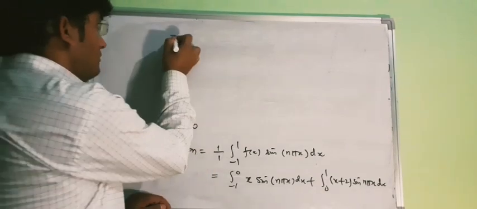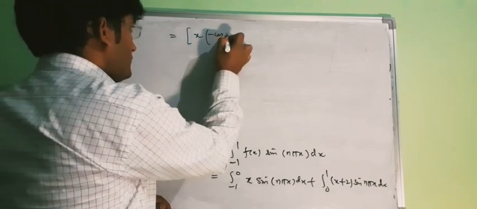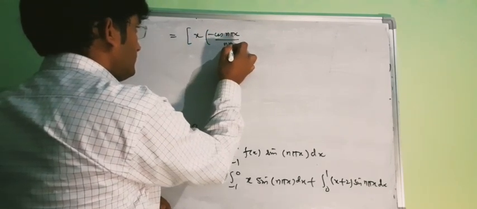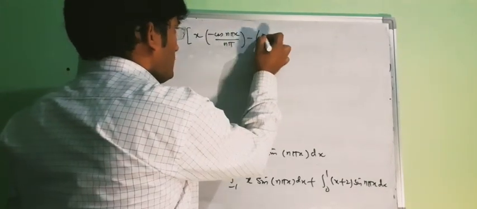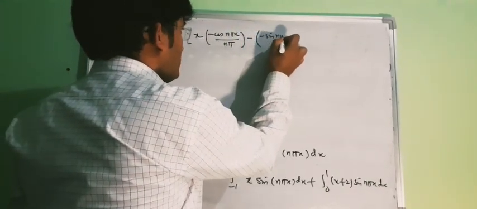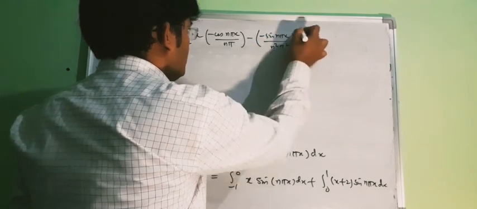So for the first part, we will have x, the integration of sin will be minus cos, and then we will have minus sin, and the integration of cos will be sin n pi x divided by n square pi square, and the limits from -1 to 0.